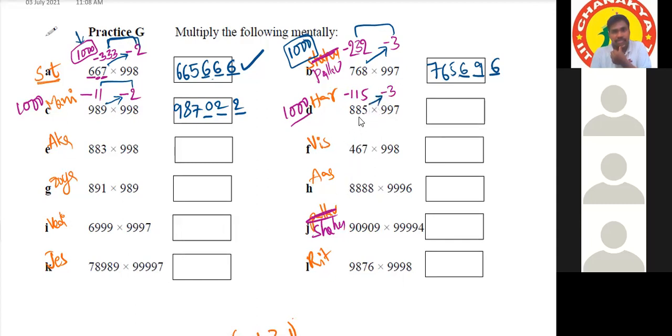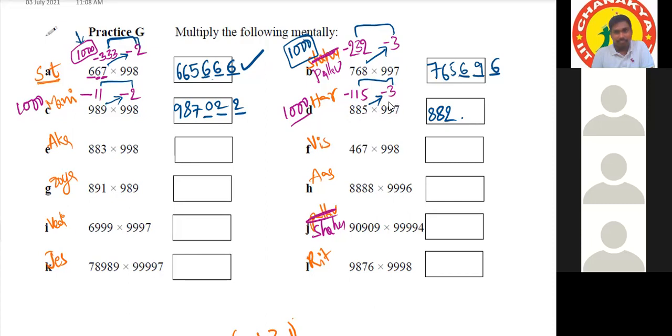Which is better? 885 minus 3 is better, or 997 minus 115 is better? Yes, sir. 885 minus 3 is equal to 882. 882. Okay. And 997 into 3 is equal to. Sorry. Yes, sir. 997 into 3. Why 997 into 3? Extra these two numbers. 115 into 3.